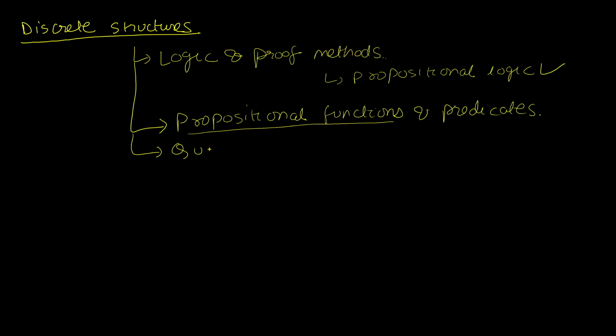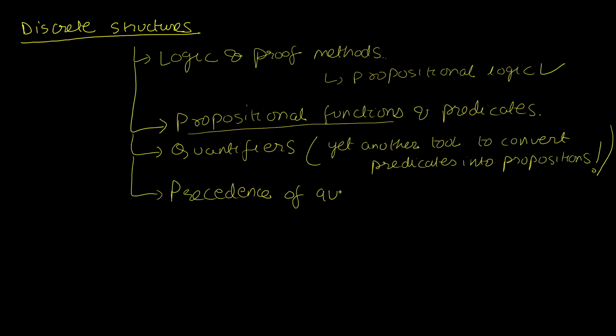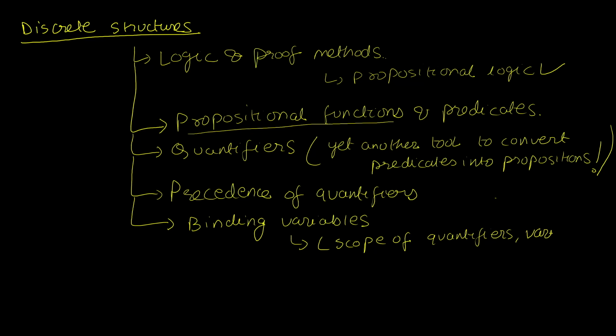Then we'll move on to the idea of quantifiers, and we'll look at it with a perspective of a tool that also helps convert predicates into propositions. The next thing that we're going to look at is going to be a quick overview on the precedence of quantifiers. And this is basically about a convention that says that any quantifier comes in a higher precedence than any logical operator, like conjunction, disjunction, and negation. We'll show with an example later, but continuing with the scope of the video, the last topic that we're going to look at today is going to be binding variables. And we'll look at the scope of quantifiers and variable usage. Okay, with that overview, let's begin our discussion with predicates.